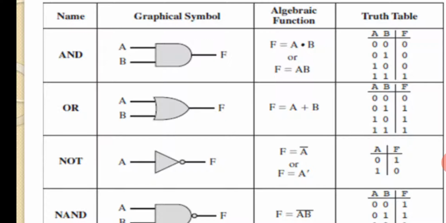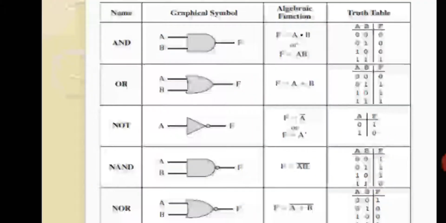Now, the next thing is the NOT gate. It is nothing but negation of something. Negation means if you say 1, the answer will be 0. If you say 0, it is 1. So it is the complete opposite. Can you see the symbol of the NOT gate? This is the actual symbol of the NOT gate. Whenever you are dealing with opposite things, you have to go for the NOT gate.